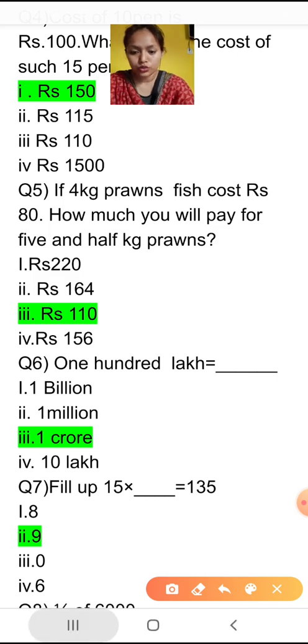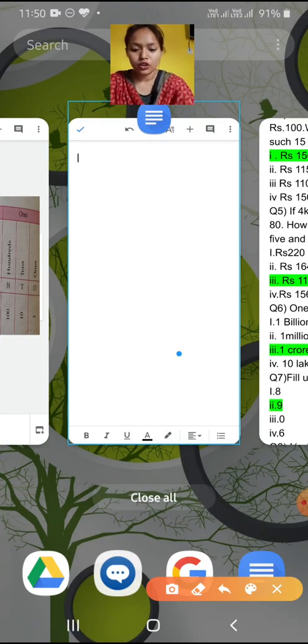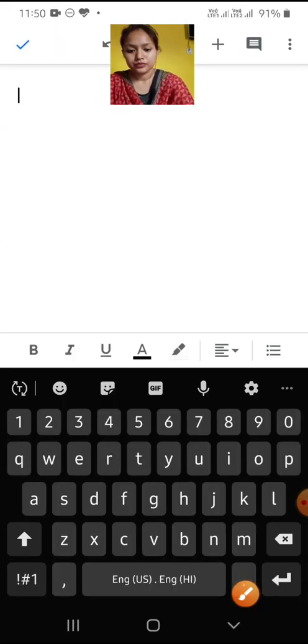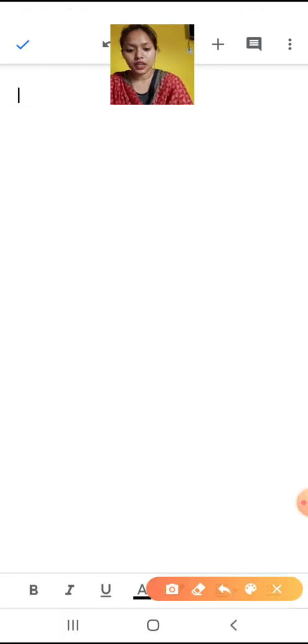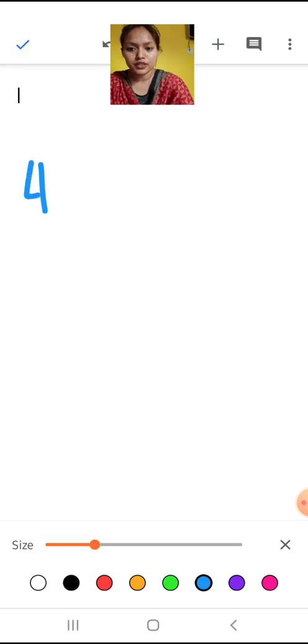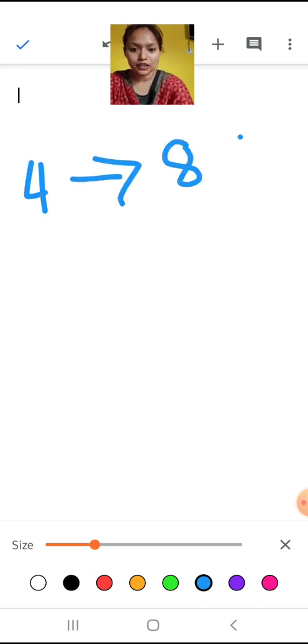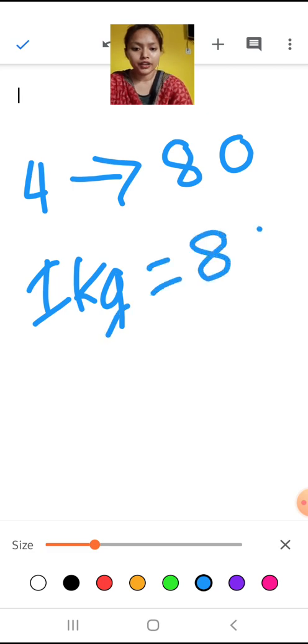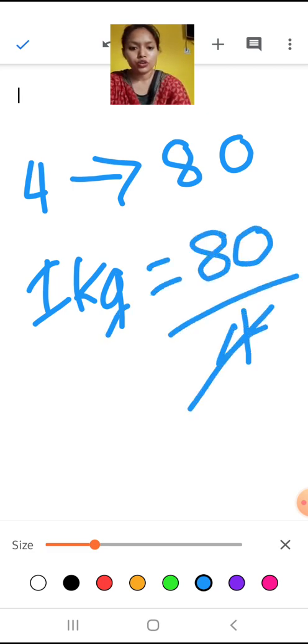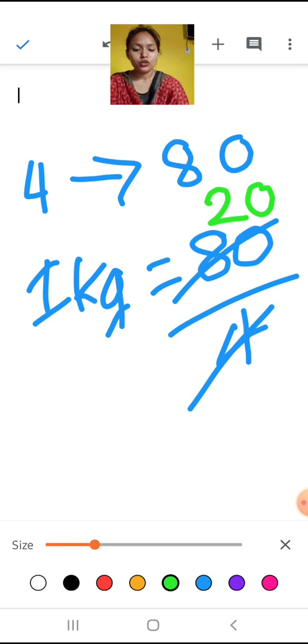So we'll do it like this. First of all, we know the cost of 4 kg is rupees 80. So first we have to find the cost of 1 kg. 1 kg will be how much? 80 divided by 4. 4 multiplied by 20 is 80. So the cost for 1 kg is 20 rupees.